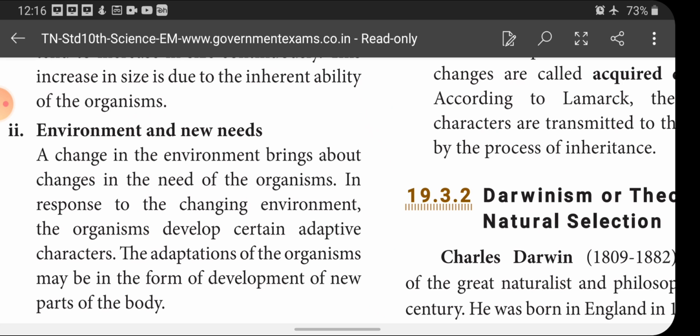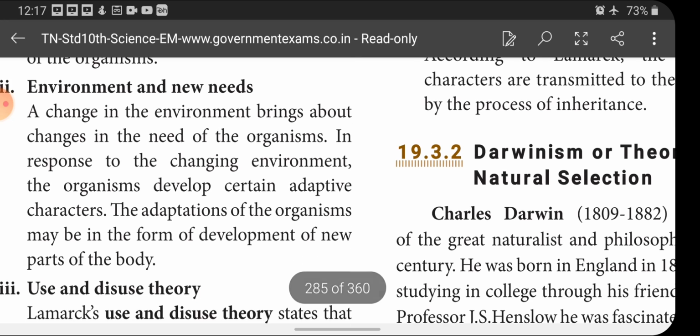Suppose the environment is getting changed, what happens? There is a change in the need also. According to the change in the need, the organisms change themselves or change their structure according to the changes in the environment, and they start to develop a new structure and it looks like a new species. So like this, the new organisms evolved on the earth, they are saying. In response to a changing environment, organisms develop certain adaptive characters. The adaptations of the organism may be in the form of development of new parts of the body.